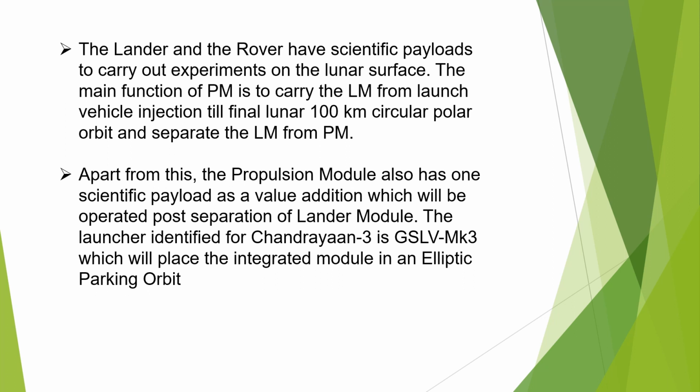The main function of the propulsion module is to carry the lander module from the launch vehicle injection till the final lunar 100-kilometer circular polar orbit and separate the lander module from the propulsion module. Apart from this, the propulsion module also has one scientific payload. It has the value addition of separating the lander module, and for all this purpose ISRO has used the